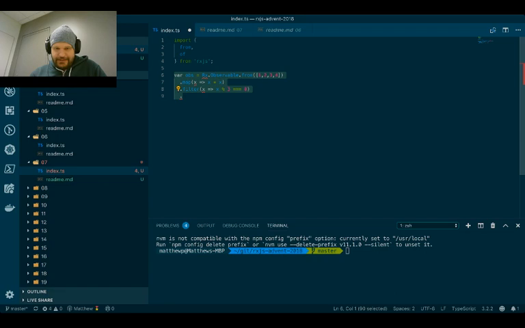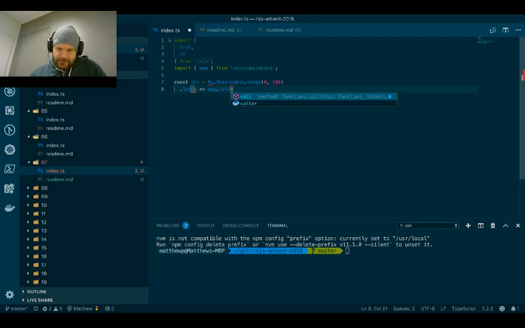So we could have said, const obs is equal to Rx.Observable.range, 0 to 100. Okay, and then we could say .let, and let would pass us in the current value, and then we could say x.map, or we could say map.call, whatever.